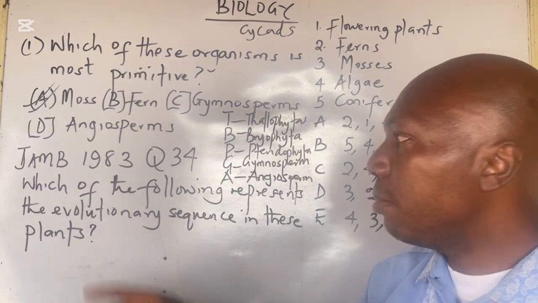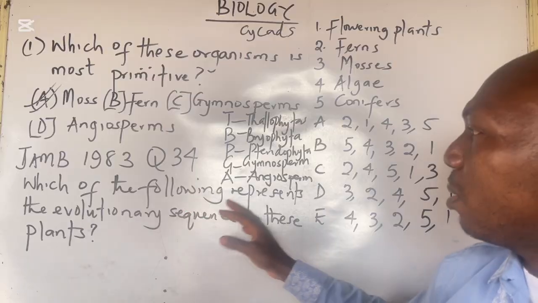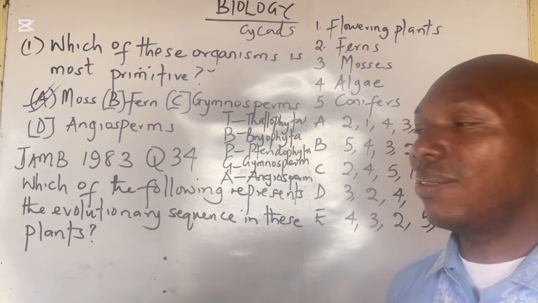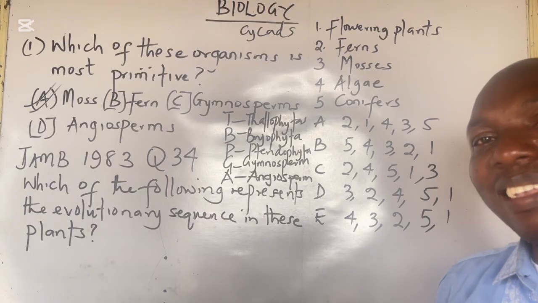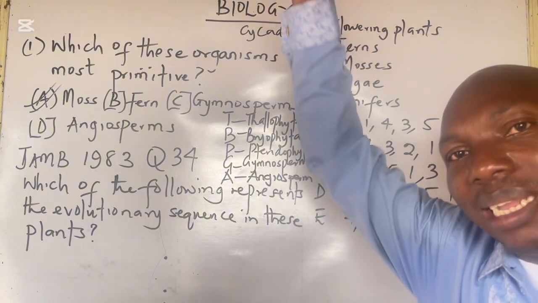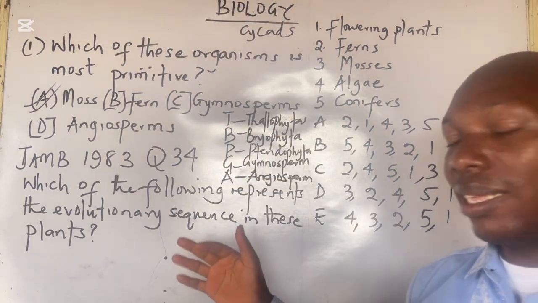Let's now examine the JAMB question 1983, question 34. Which of the following represents the evolutionary sequence in these plants? That is from the most primitive to the highest in the plant kingdom.